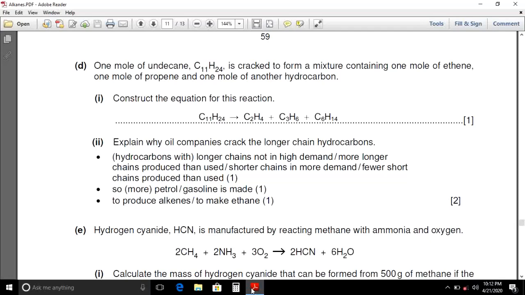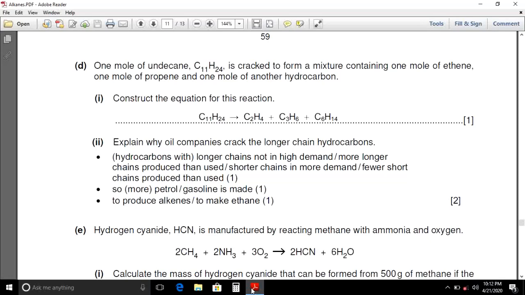Explain why oil companies crack the longer chain hydrocarbons. Shorter chain hydrocarbons such as petrol and gasoline are more in demand than longer chain hydrocarbons. Therefore, longer chain hydrocarbons are cracked to form smaller chain hydrocarbons.